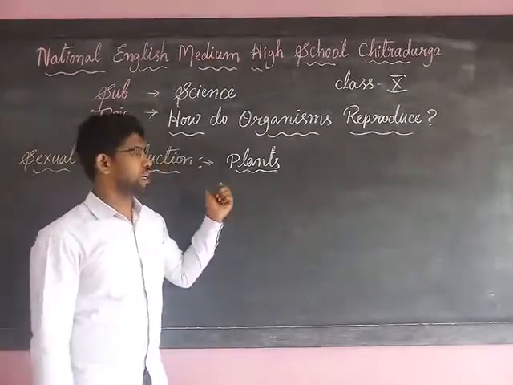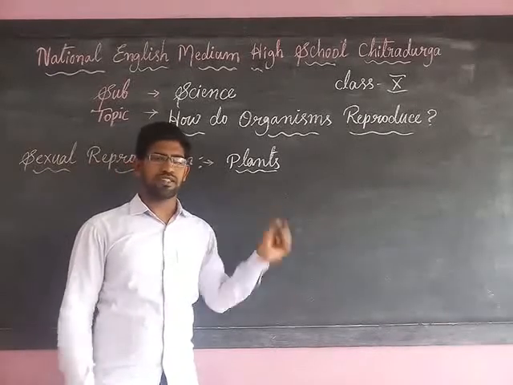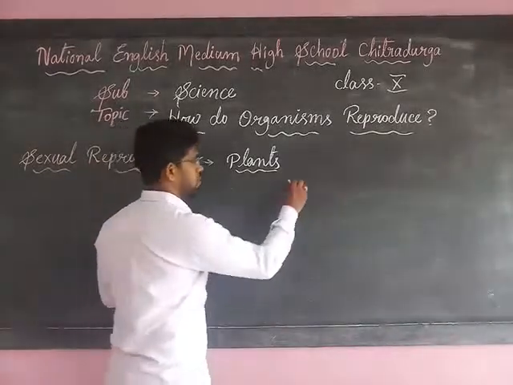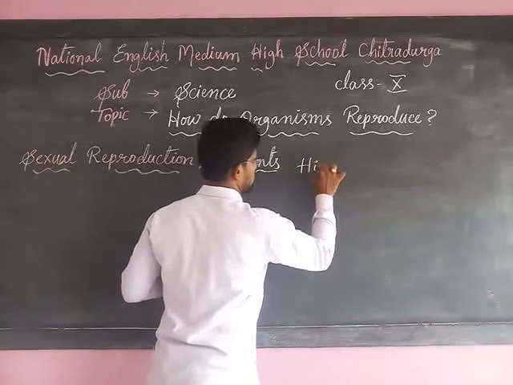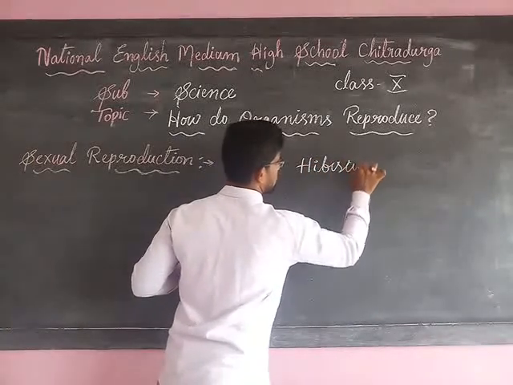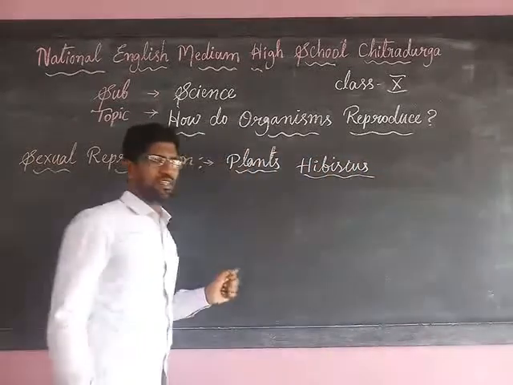Now let me discuss how sexual reproduction takes place in plants. We will take the example of the hibiscus plant.